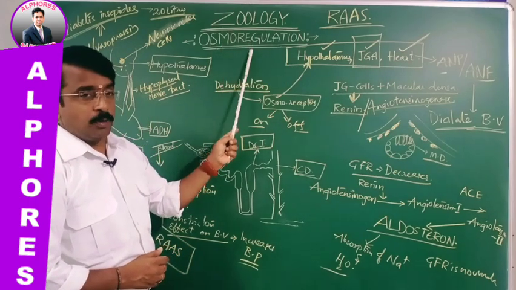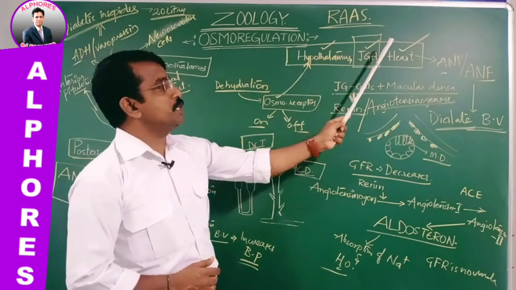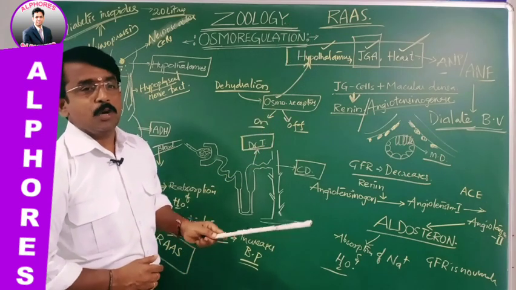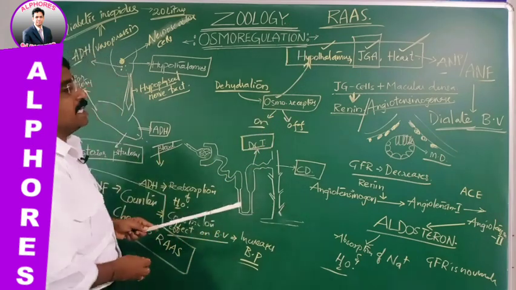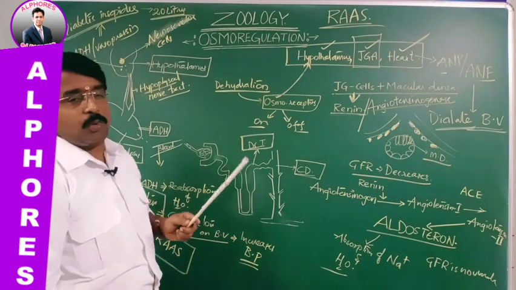How is osmoregulation maintained? It is by the hypothalamus, JGA, and heart. The hypothalamus is the part of the brain which secretes the hormones antidiuretic hormone or vasopressin.